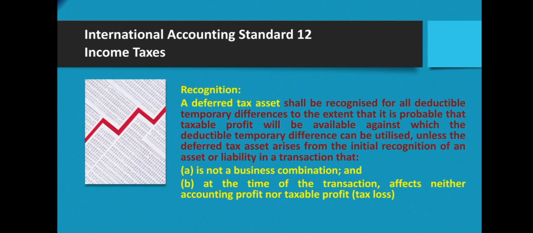A deferred tax asset shall be recognized for all deductible temporary differences to the extent that it is probable that taxable profit will be available against which the deductible temporary differences can be utilized, unless the deferred tax asset arises from the initial recognition of an asset or liability in a transaction that is not a business combination and at the time of the transaction affects neither accounting profit nor taxable profit or tax loss.